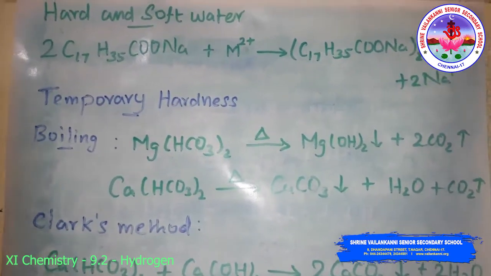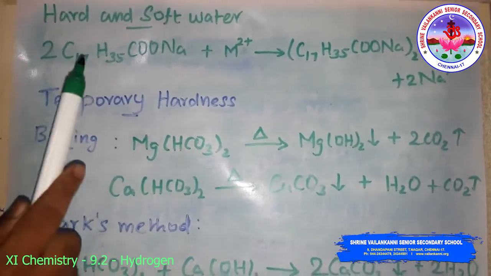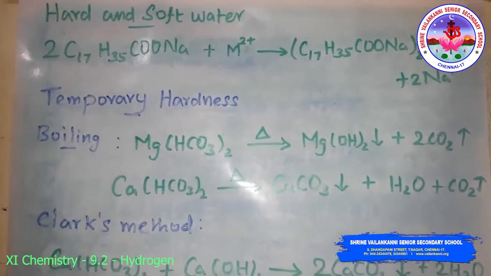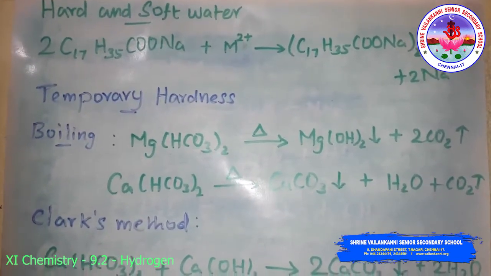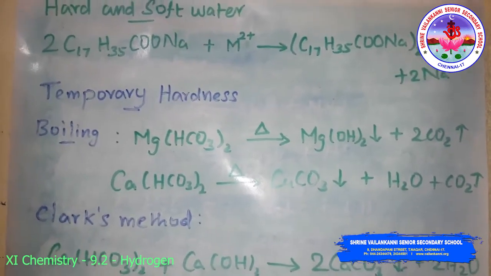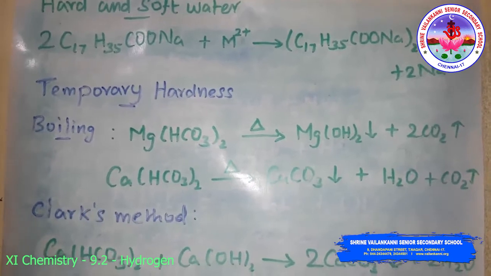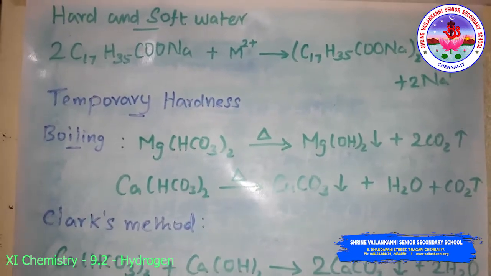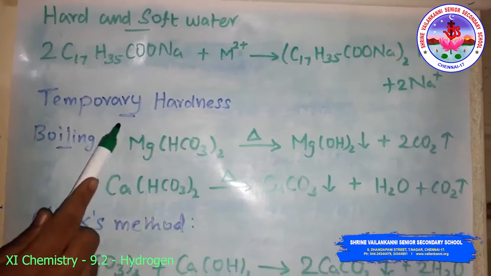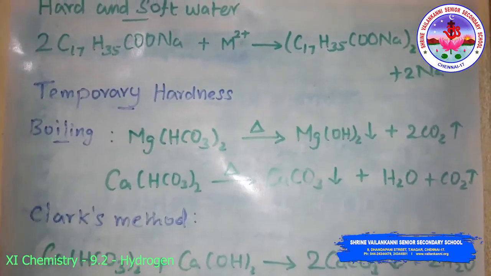It is therefore unsuitable for laundry. It is harmful for boilers as well, because of the deposit of salt in the form of scale, which reduces the efficiency of the boiler. Okay. So the hardness of water is of two types. One is temporary hardness, another one is permanent hardness.